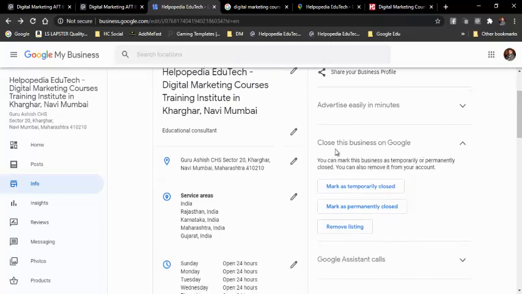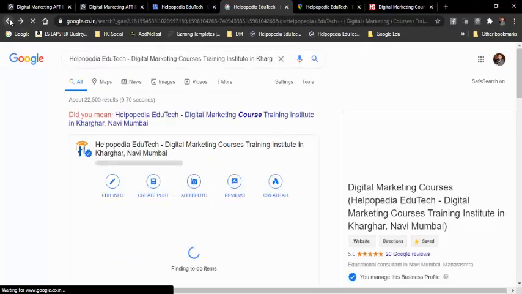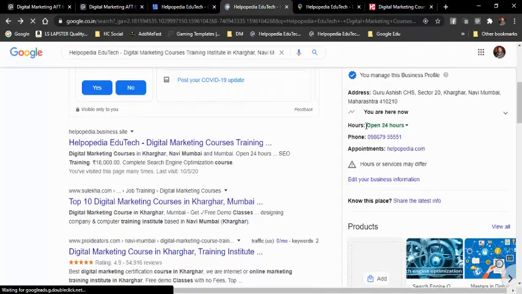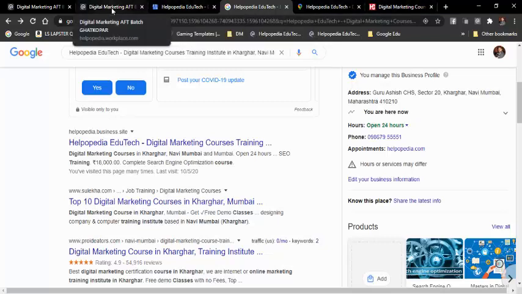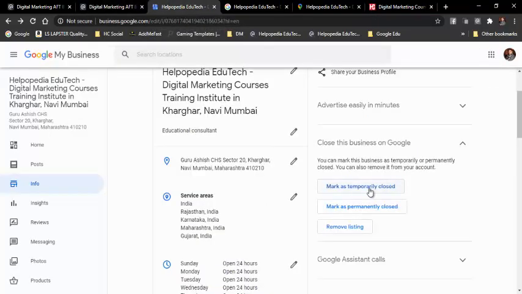And over here it says close this business on Google. So if you want to mark temporary close, say right now in COVID, if you search for most of the listings on Google, over here we had seen open. Say over here you can see it's open. But most of the places you will see it's temporarily closed. It is written in red. Which means that is because of the COVID-19 situation going on right now. So if you want to mark as temporarily closed, you can say okay fine, it is closed.